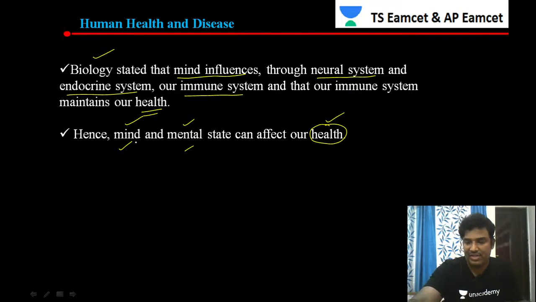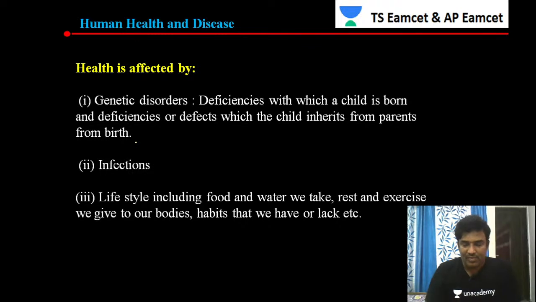Like this, different scientists have their own ideas regarding the meaning of the term human health. Let us see how human health is affected by different types of conditions. In the first one, human health is affected by genetic disorders. The second one is infections. The third one is lifestyle.